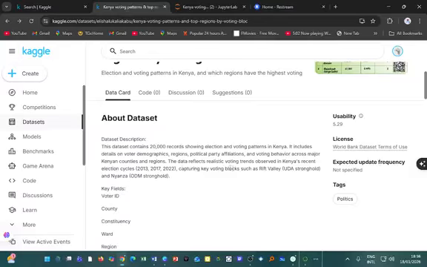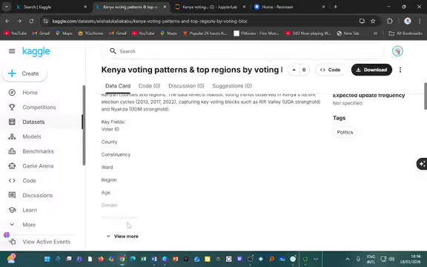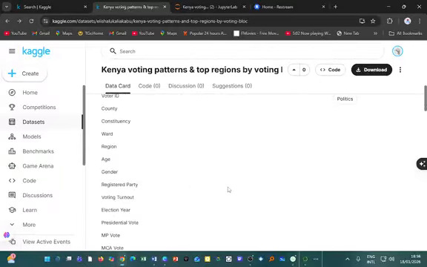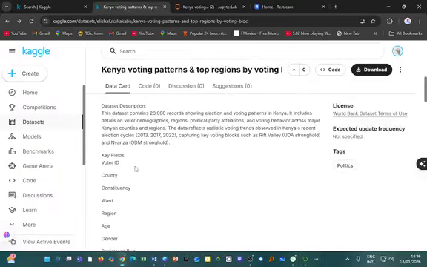The data reflects realistic voting trends observed in Kenya's recent election cycles, that was 2013, 2017, and 2022, capturing key voting blocks such as Rift Valley, which was perceived to be a UDA stronghold, and Nyanza, which was perceived to be an ODM stronghold. So the key fields, we are told, in this data set, we are going to find voter ID,